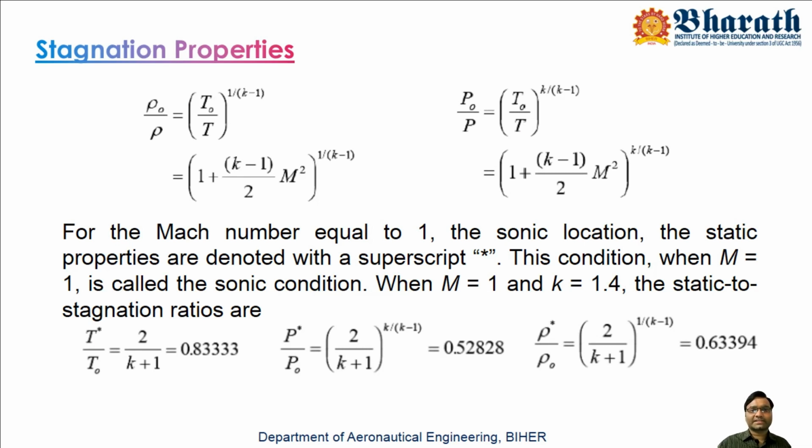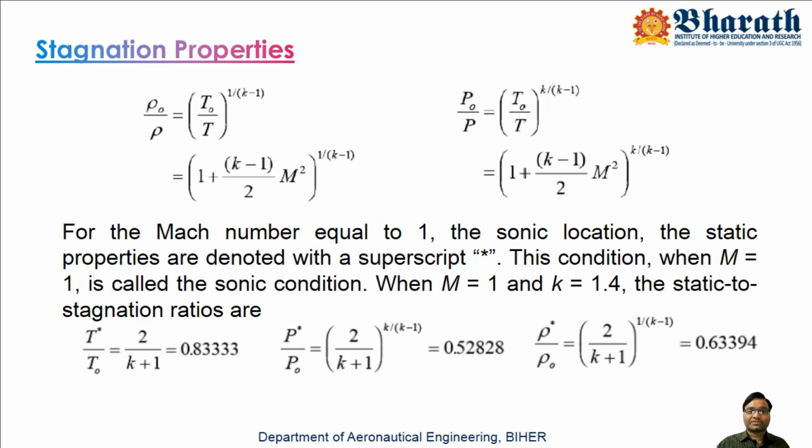Now a slight change in this equation. Let us consider a sonic condition, where M equals 1. The region where the Mach number is 1 is called a sonic location or sonic condition. If the sonic condition exists, M equals 1, there we represent the properties with an asterisk, or star symbol.